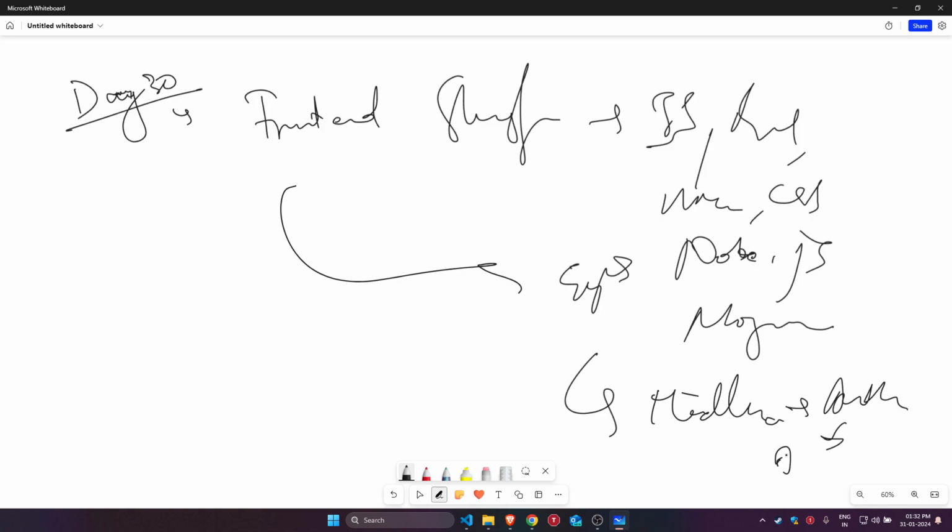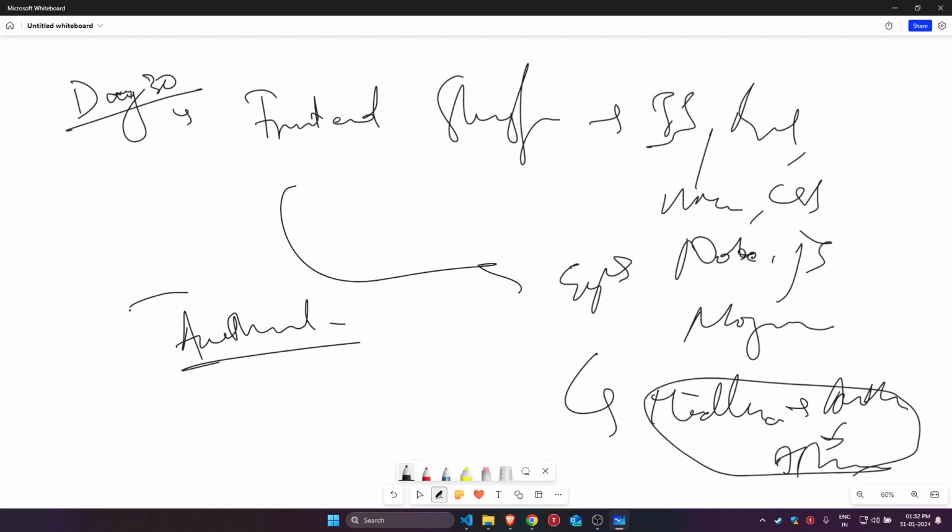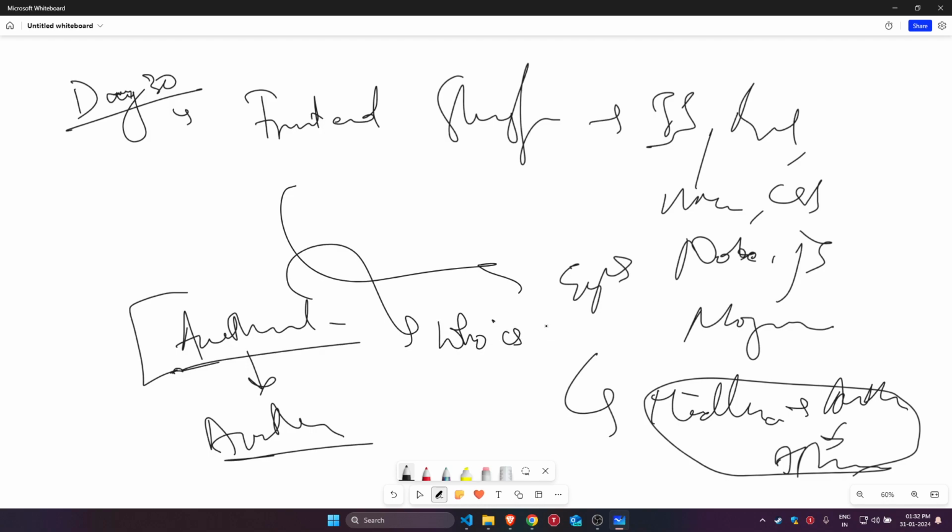authentication, authorization. One very common interview question is: what is the difference between authentication and authorization? First of all, you should always keep in mind that authentication comes first and then comes authorization. Basically, authentication is who this thing is, and authorization is what this thing has access to.